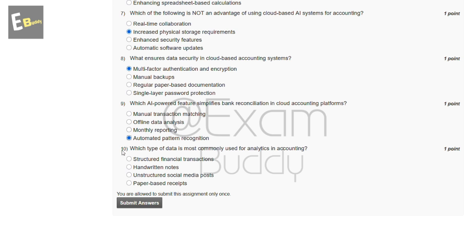Now the tenth question is, which type of data is most commonly used for analytics in accounting? These are the options, and the answer to our tenth question is A, structured financial transactions. Now submit your answer.